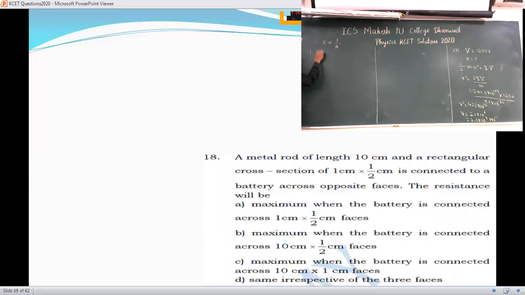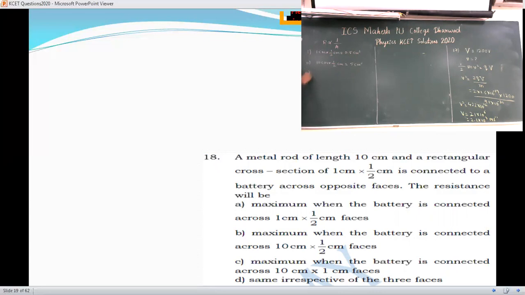it is 1 centimeter into half centimeter. So how much will you get here? It is 0.5 centimeter square, if you calculate the area here. Next, the second option, if you take, it is 10 centimeter into half centimeter. So how much will you get here? It is 5 centimeter square.